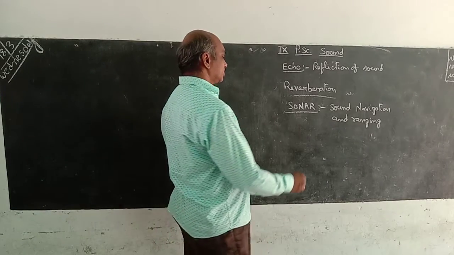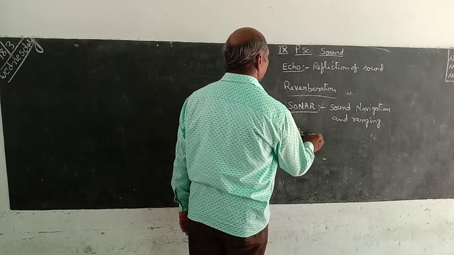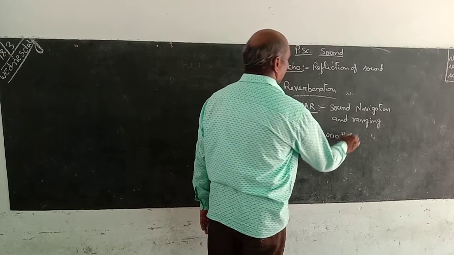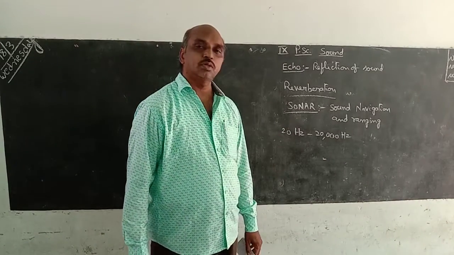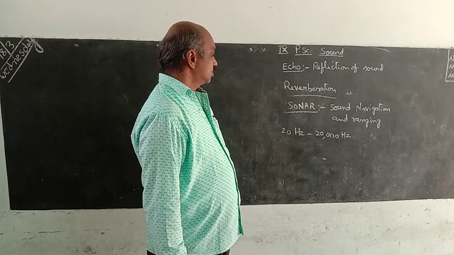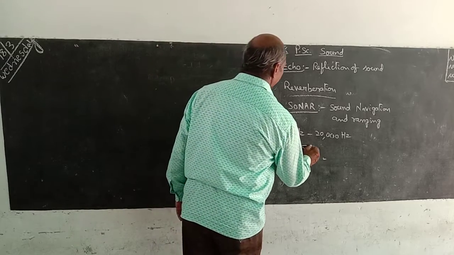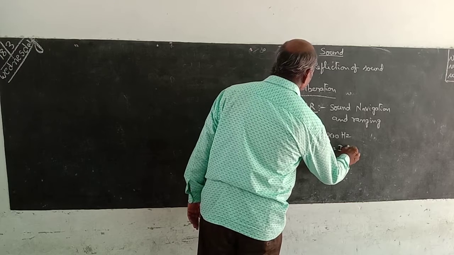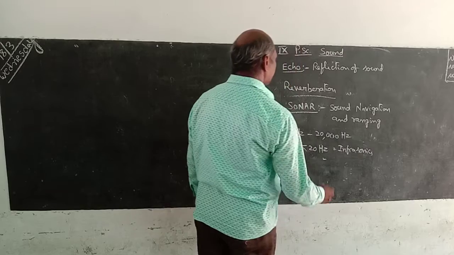Yesterday I explained that 20 Hz to 20,000 Hz is the audible limit of the human being. If the frequency of the sounds is less than 20 Hz, those sounds are called infrasonics.